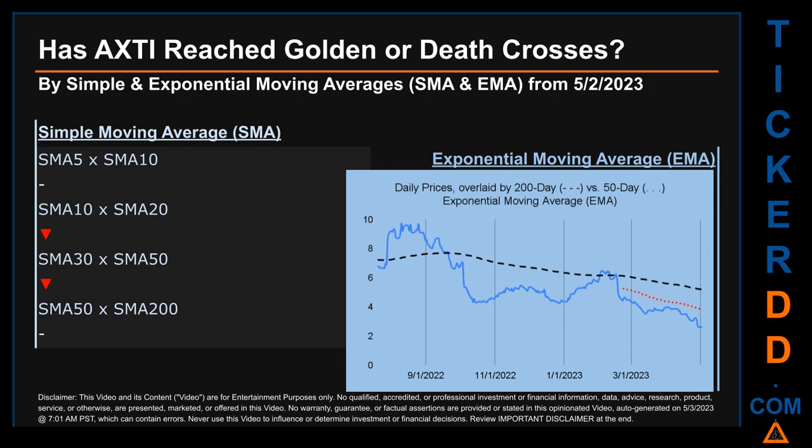Continuing with SMA, we looked across the 5 to 10, the 10 to 20, and the 30 to 50-day ranges to see if golden and death crosses had been reached. We found death cross signal for the 10 to 20. The 30 to 50. We could not find neither golden cross nor death cross signal for the 5 to 10. The 50 to 200.